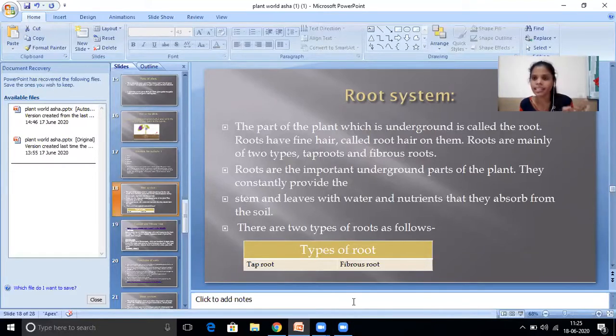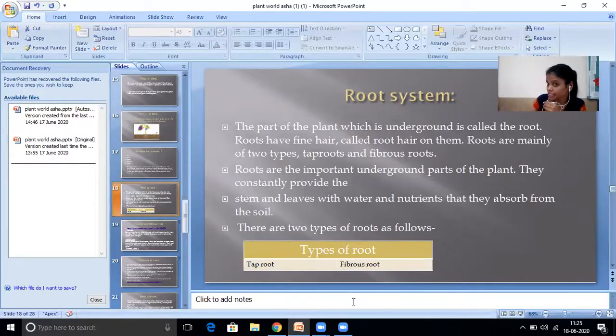Okay, then next point, roots are the important underground parts of the plant. They constantly provide the stem and leaves with water and nutrients that they absorb from the soil. See students, this is the point you have to remember.